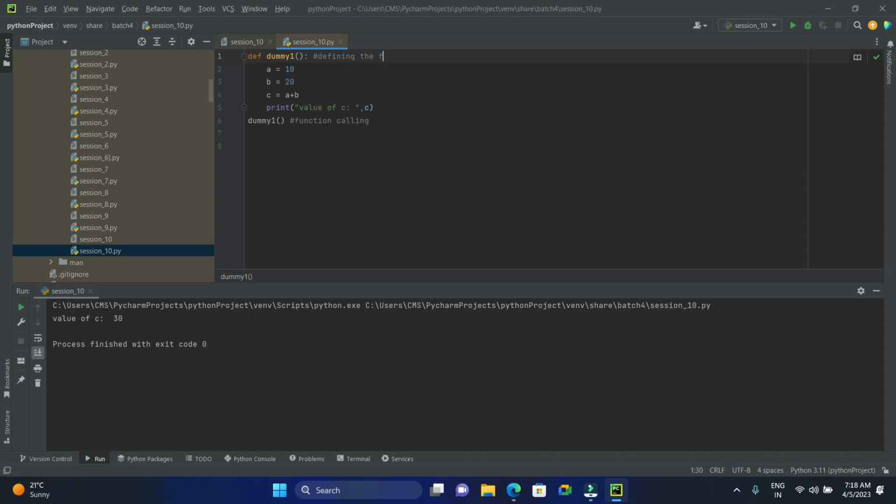Next one. Not only this, we can pass arguments here. As of now, we have no arguments here, so that's the reason we are not passing anything. Let's modify this program. We'll take the same program again.